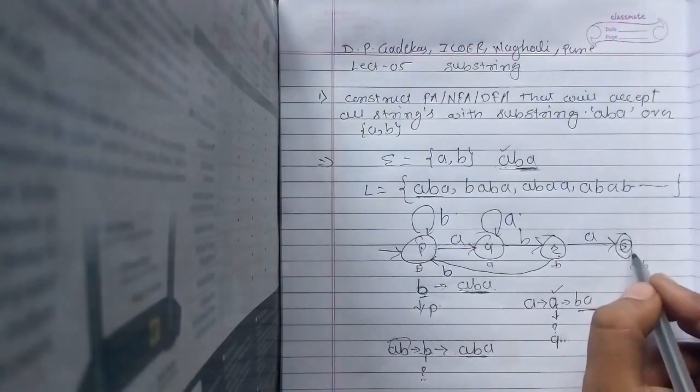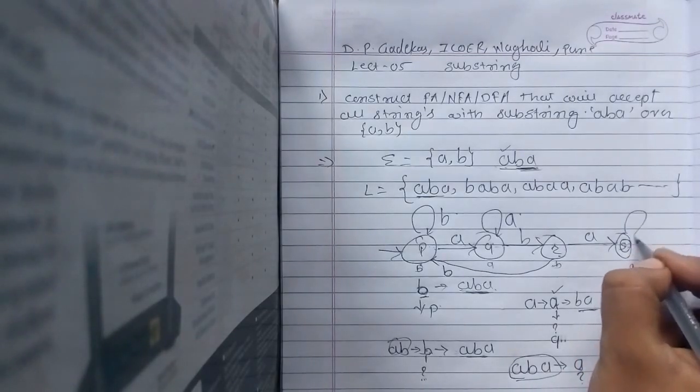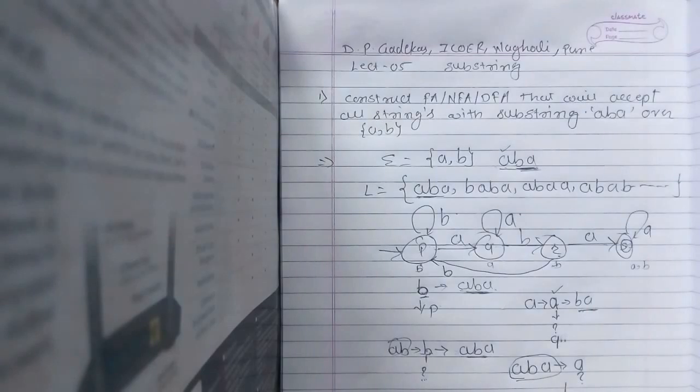Correct? Now come to S. How will you reach S? After taking A, B, A. So after taking ABA, you will reach S. Now I require a transition of A. After this, what do I require? I'll not require anything. Why? Because ABA is already there. So if in any string ABA is there, that should be accepted, correct? So this A should stay at the final state only. And where is the final state? This one only. So A will be here. Similarly for B, ABA is already there, so B will be on the final state only.